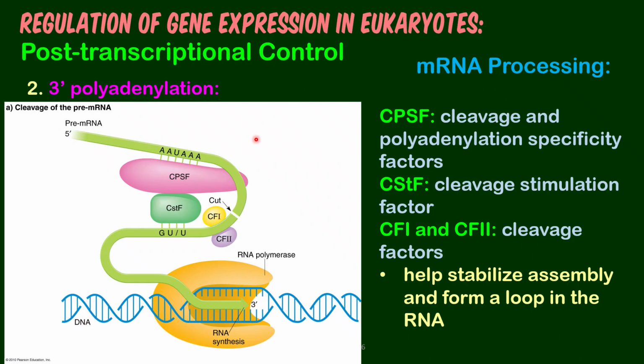Here you have the binding of the CPSF, cleavage and polyadenylation specificity factors, on this site of the pre-mRNA, the AAUAAA, followed by binding of the CSTF, or cleavage stimulation factor, on the GU-rich end, and we have the CFs, or cleavage factors, which will help stabilize the assembly and then cause this looping of the mRNA, as well as cleavage.